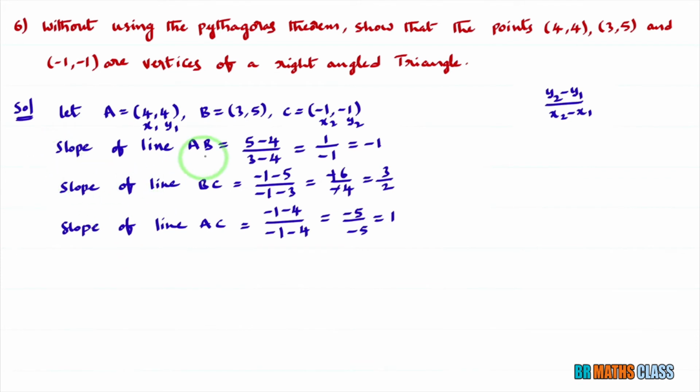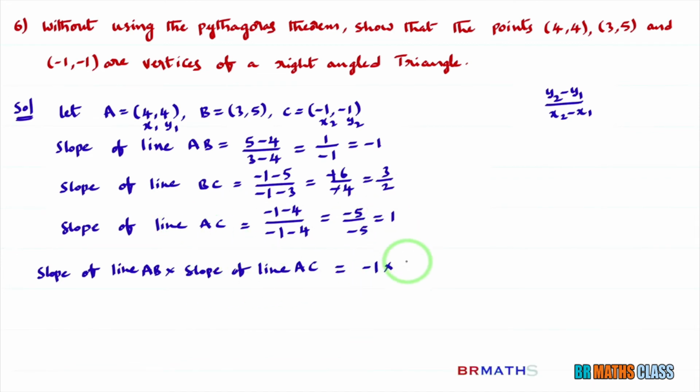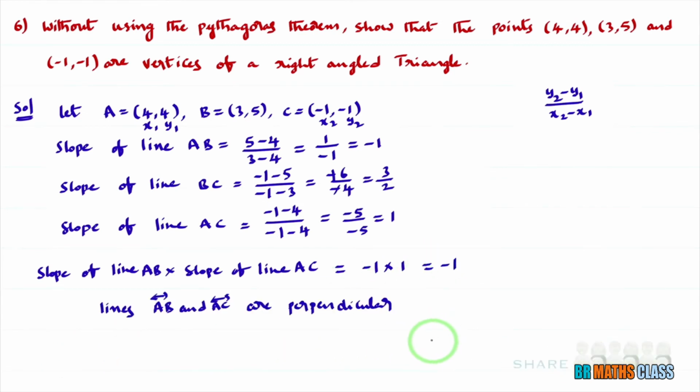After calculating the slope of line AB, line BC and line AC, that means I calculated the slopes of all three sides of the triangle. You observe the product of the slopes of line AB and line AC. What is the slope of line AB? It is minus 1, into the slope of line AC, that is 1. The product of their slopes is minus 1. It tells you that the lines AB and AC are perpendicular. You observe, if the lines AB and AC are perpendicular, what about this triangle ABC?